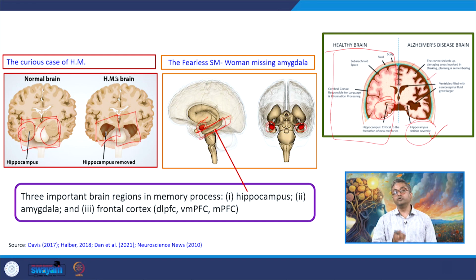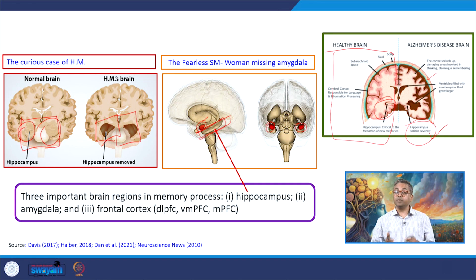When we talk about the dorsolateral prefrontal cortex, ventromedial prefrontal cortex and medial prefrontal cortex, we also have to talk about the left side or right side of each of them. Of the two hippocampal structures, left side and right side behave, mimic, imitate, and respond equally.